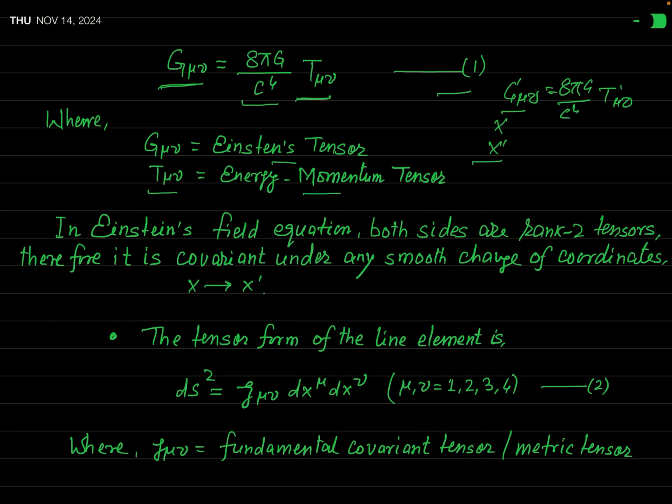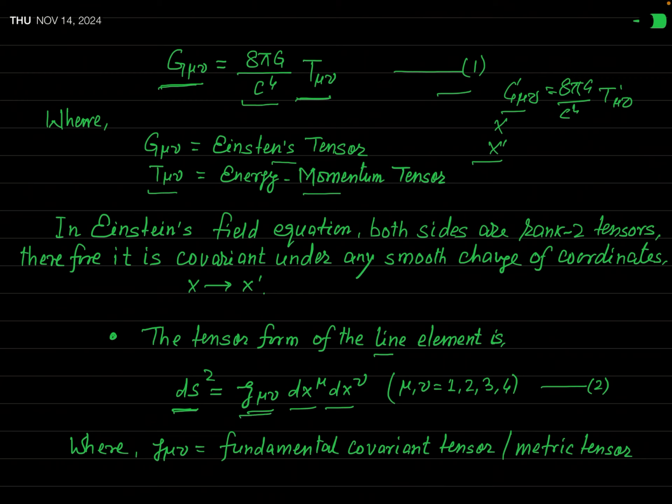Okay? Now, for a second example, I have actually written this example in my introductory lecture on general relativity. The tensorial form of the line element is given by ds square equal to g mu nu times dx mu times dx nu, where mu and nu are equal to 1, 2, 3 and 4. Actually, this will be dx1, dx1 and dx2, dx2 in this manner.